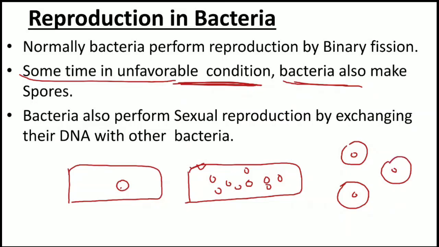So initially one bacterium entered the cell, now many bacteria are available, and inside they form these kinds of structures known as spores. Okay, now you got the point what a spore is. So spores are very small cellular structures.